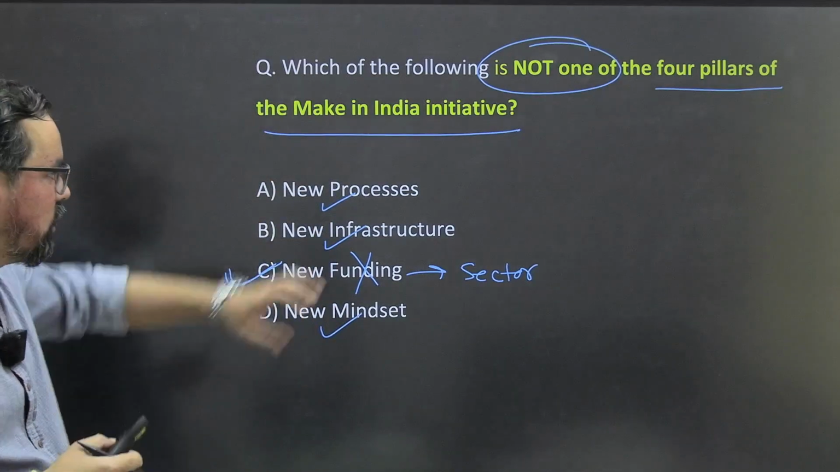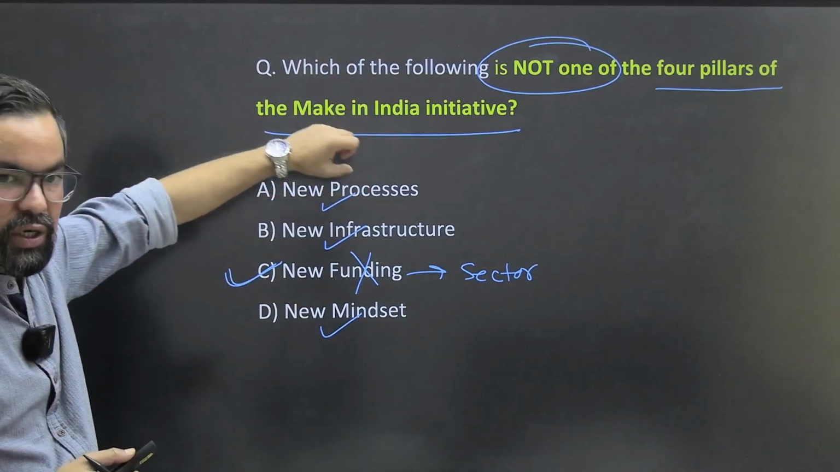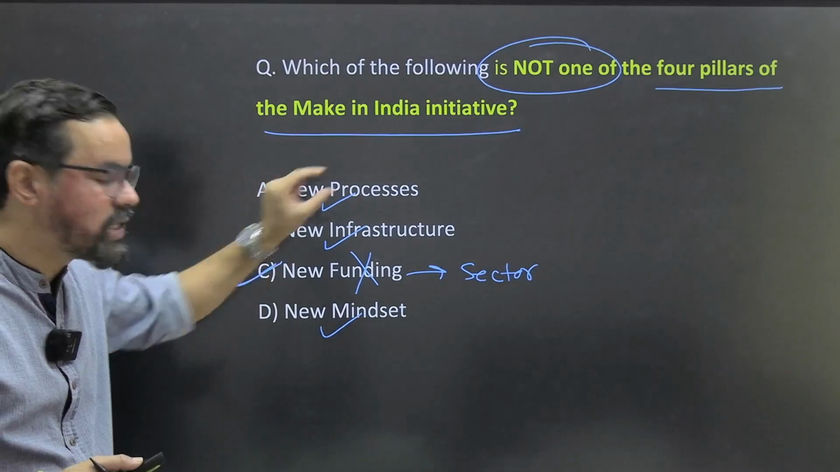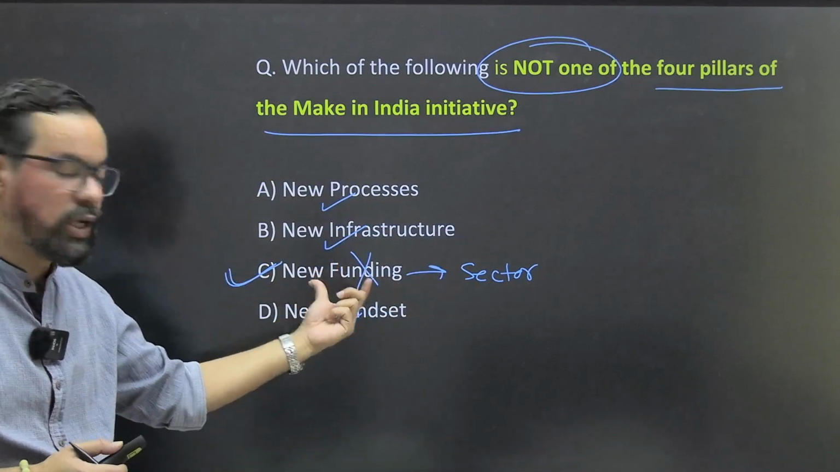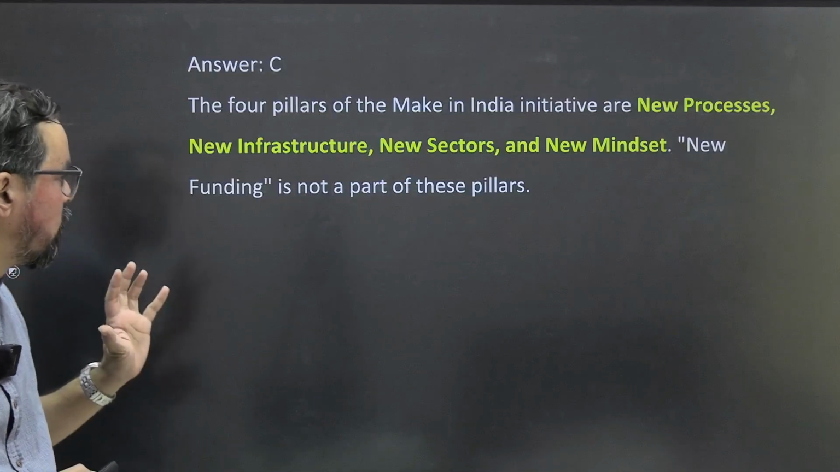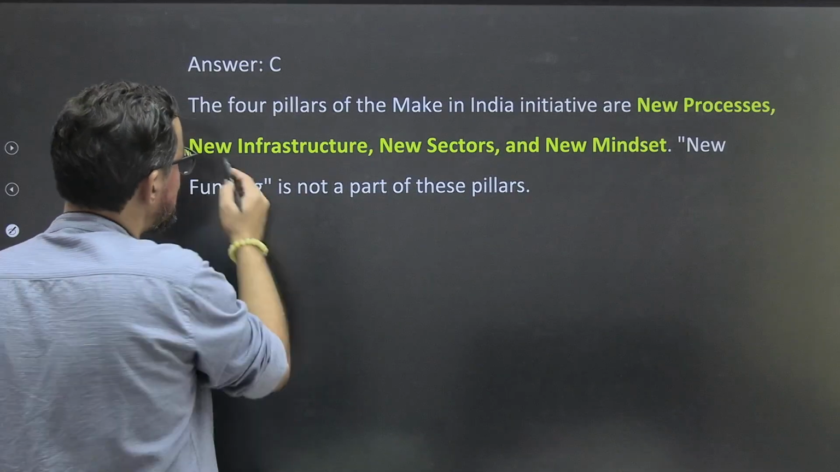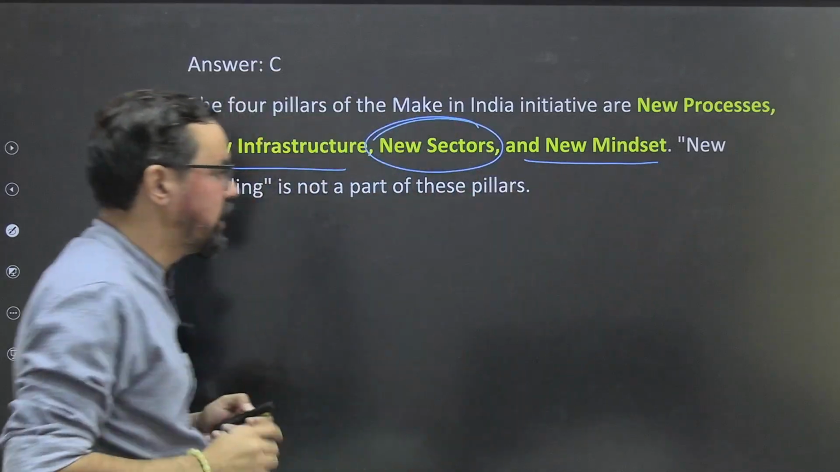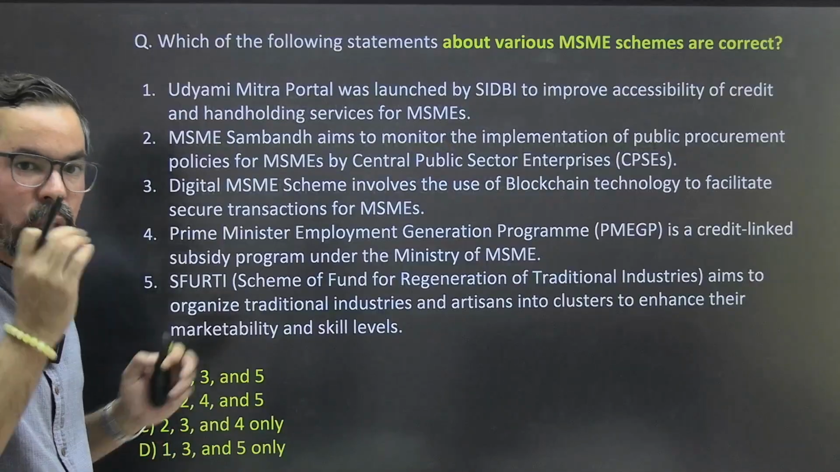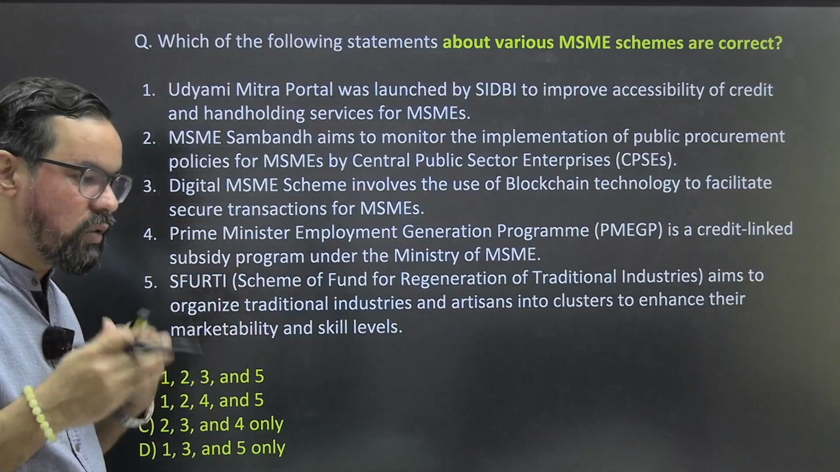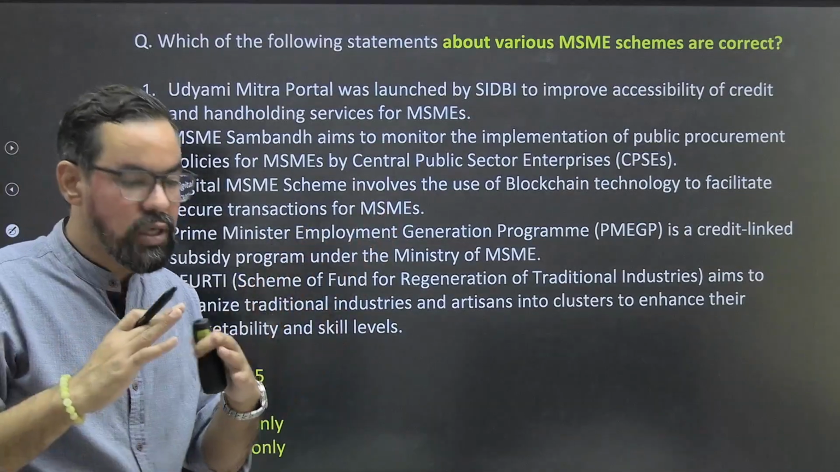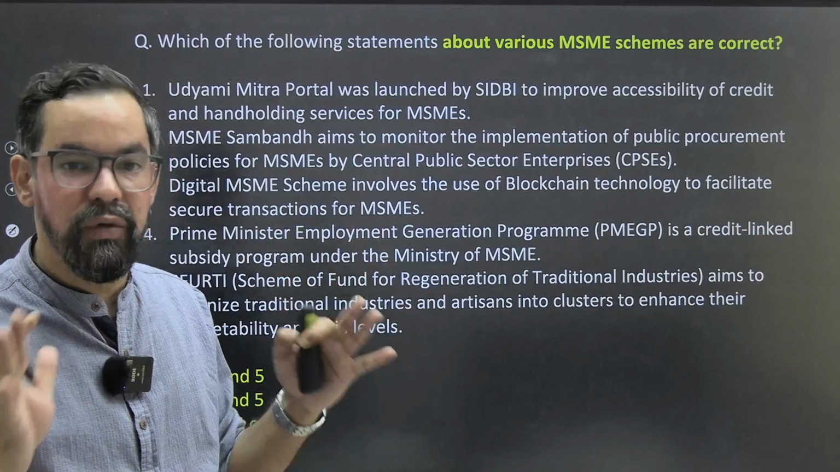So if you study the Make in India initiative, it has four pillars: new process, new infrastructure, new sectors instead of new funding, and new mindset also. So these are the four core areas of what the government is trying to do. They are generally exploring things in these four different dimensions.